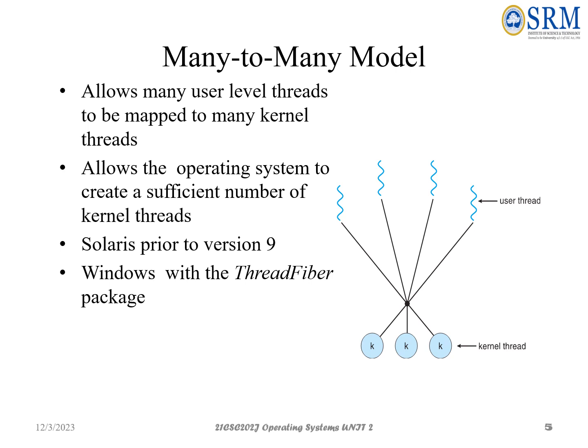Allowing many user-level threads to be mapped to many kernel-level threads allows the operating system to create a sufficient number of kernel threads. Solaris prior to version 9, and Windows with the ThreadFiber package, are examples of the many-to-many model.